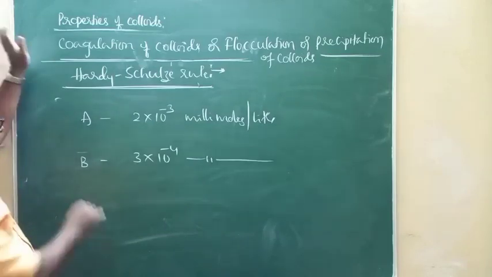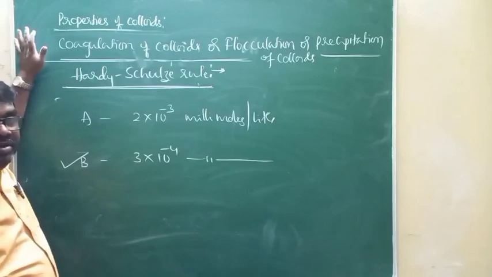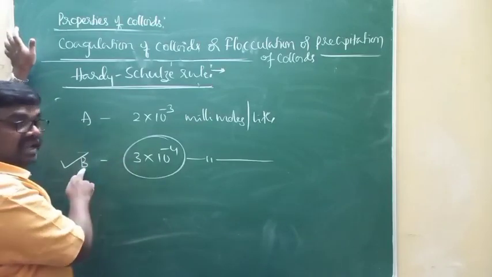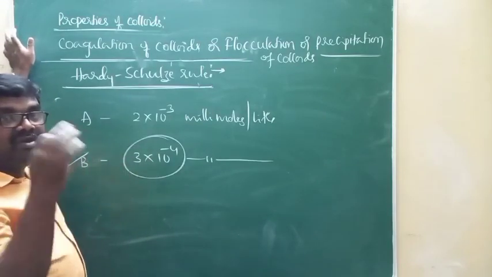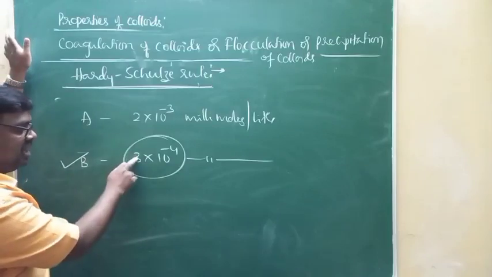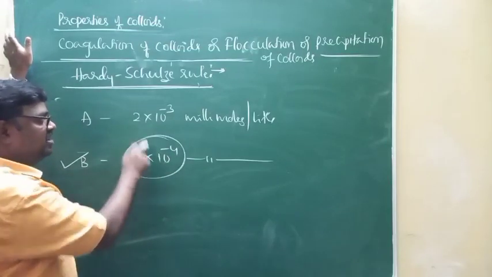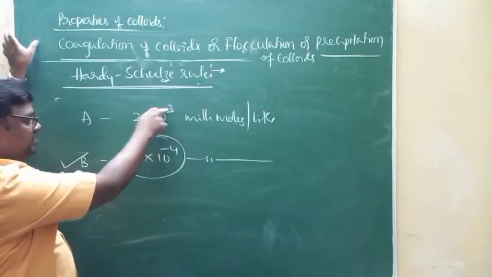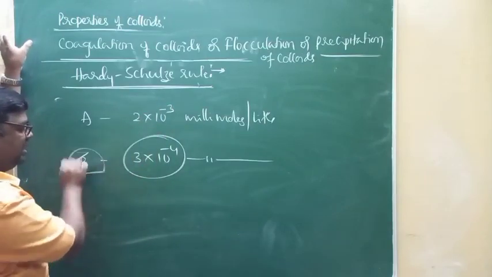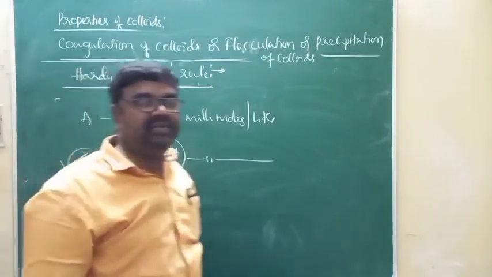B will have high coagulating power because the amount of electrolyte B required to bring about coagulation of a particular sol is less. 3 into 10 to the power minus 4 is less than 2 into 10 to the power minus 3. Therefore, coagulation value of B is less. Therefore, its coagulating power is more.